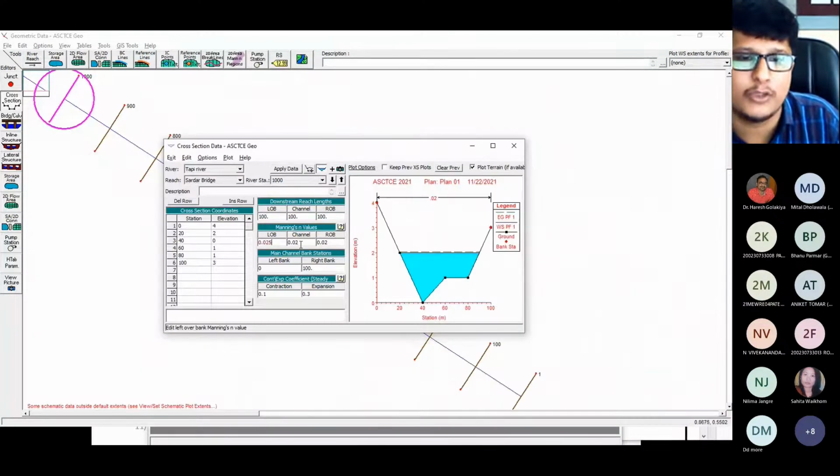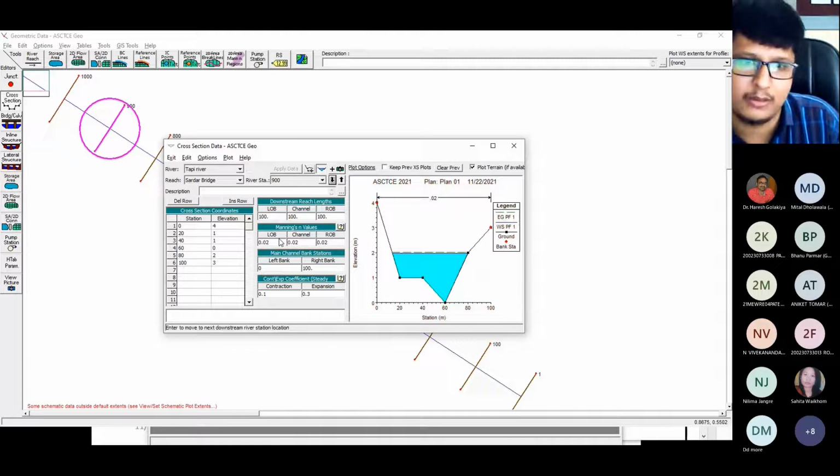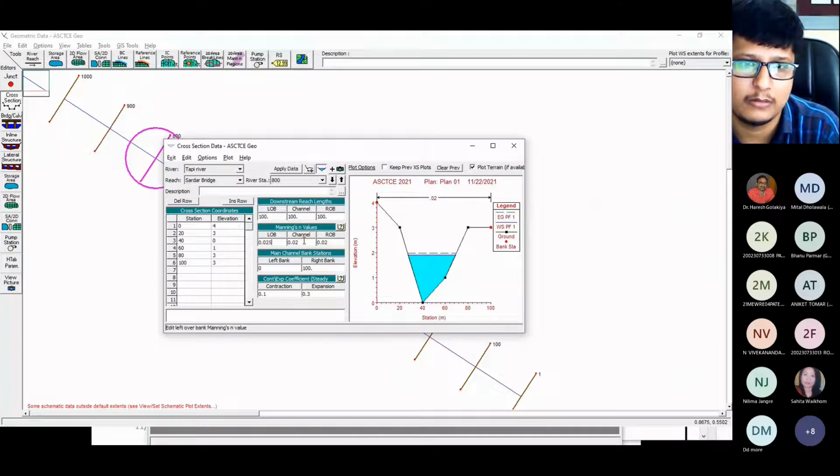So I am taking 0.025. You need to change it in all the cross sections, and again you have to run it, right? So I'm just changing the value. Apply data.